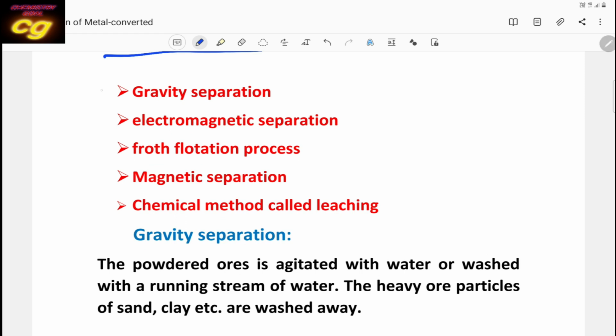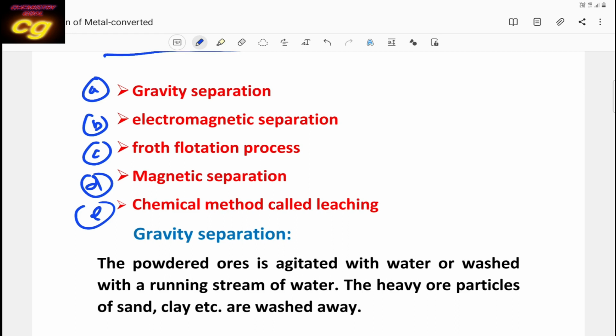The first method is gravity separation. The second method is electromagnetic separation. The third is the flotation process, the fourth is magnetic separation, and the fifth is the chemical method, that is leaching. So these methods can be used in the removal of impurities from the ores.